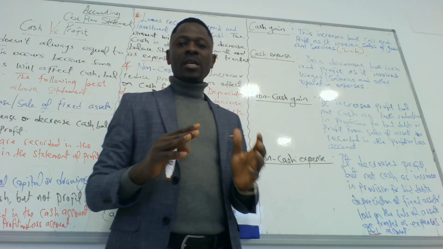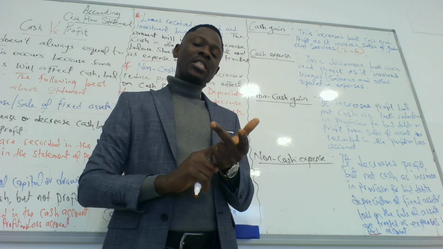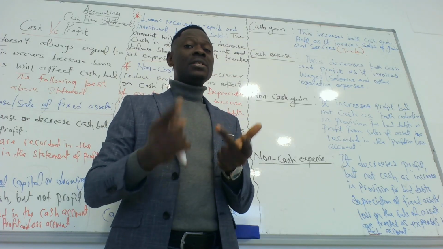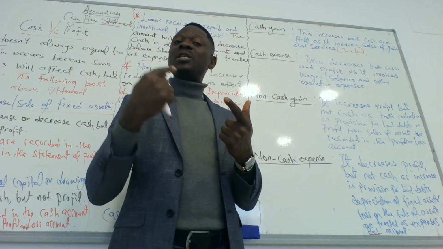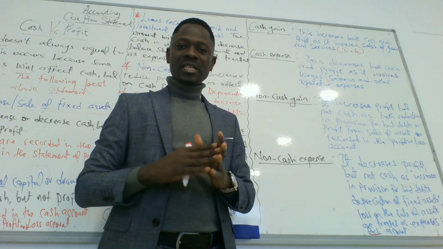So in summary, cash gain increases cash and increases profit. Cash expense reduces cash and reduces profit. Non-cash gain increases profit but does not have anything to do with cash. Non-cash expenses reduce profit but do not have anything to do with cash. So these are the differences between cash and profit.